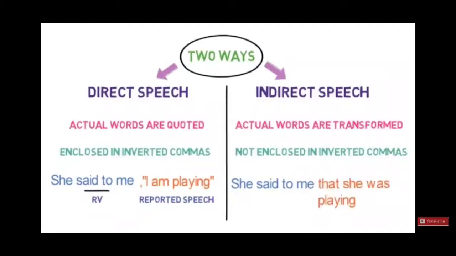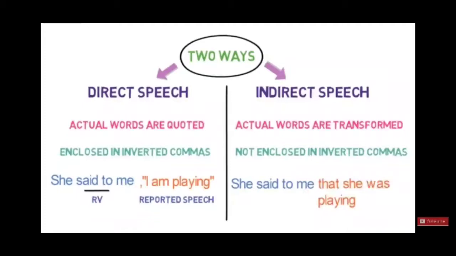Whereas, in indirect speech, you see, she said to me that she was playing. Okay? There are no inverted commas which you can find. It has been transformed into simple language or according to the speaker who is reporting.